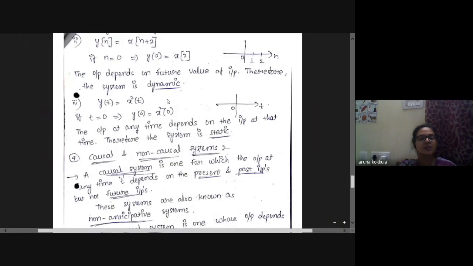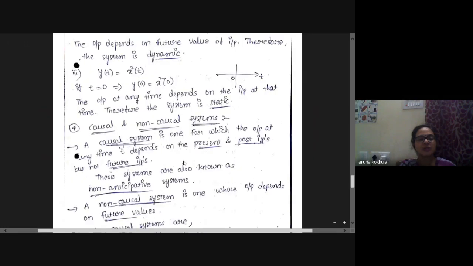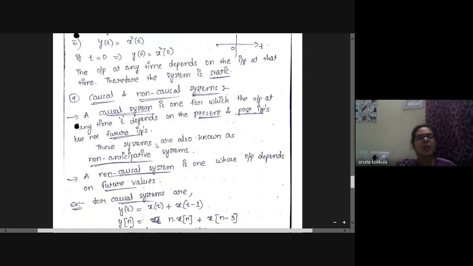The third classification is static and dynamic, and the fourth classification is causal and non-causal systems. A causal system is one for which the output at any time depends on the present and past inputs but not on the future inputs. These systems are also known as non-anticipative systems. A non-causal system is one whose output depends on the future values also.